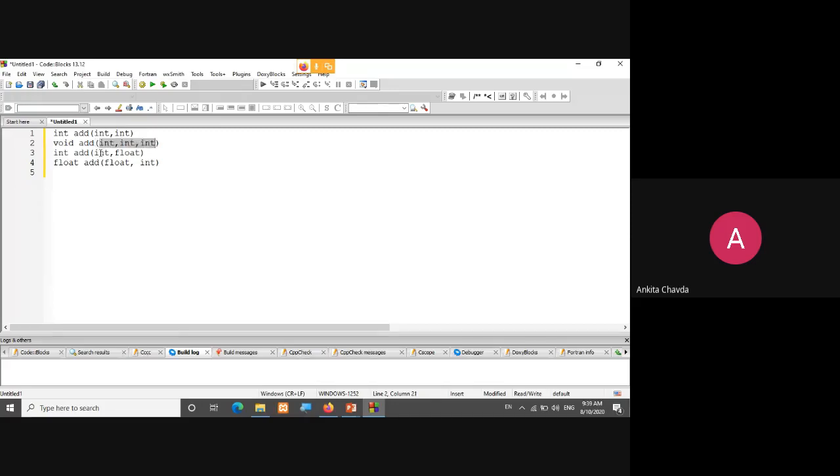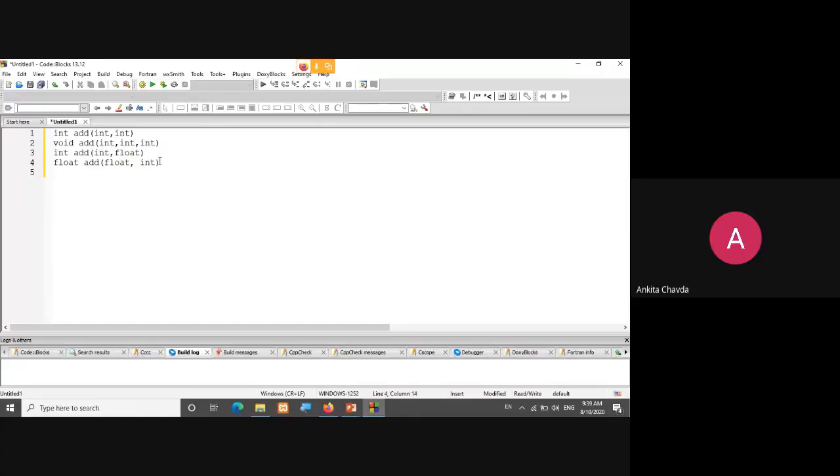It depends. Here it would have one integer and one float number, or maybe one float and another integer number. These two are totally different functions, not because of the return type. Just ignore the return type, because the order of the data types is different. Here first is integer, then float, and here first is float and then integer.